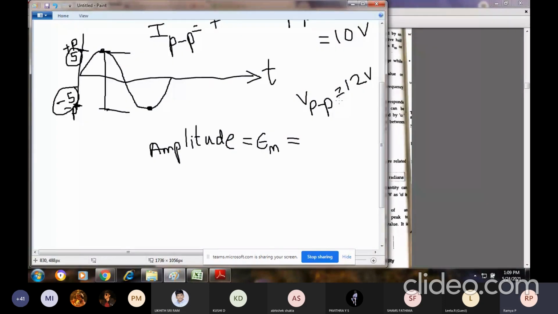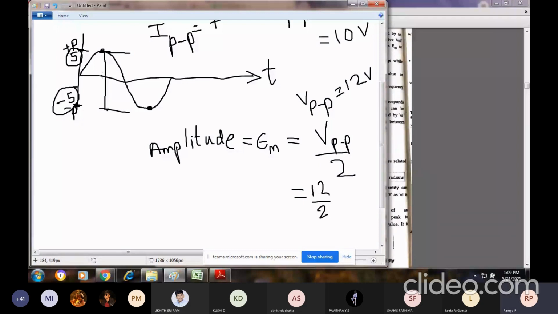I can write it as VPP divided by 2. For PP, I will be considering both the cycles. For amplitude, I should consider only one cycle. I have two cycles, so I will just divide by two. VPP divided by 2 is 12 divided by 2. It is 6 volts.